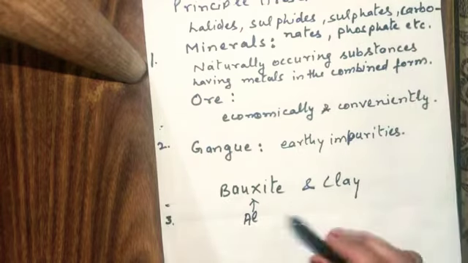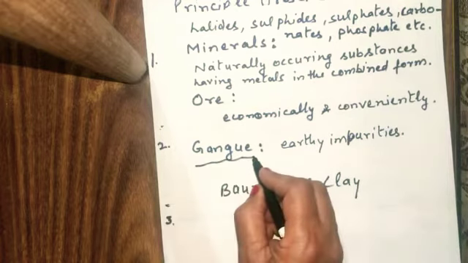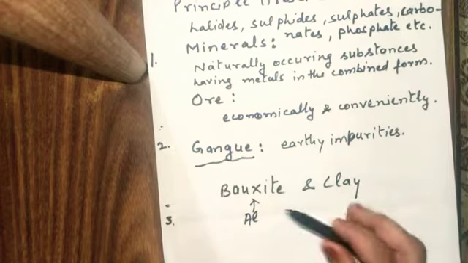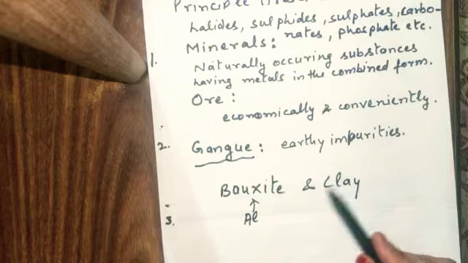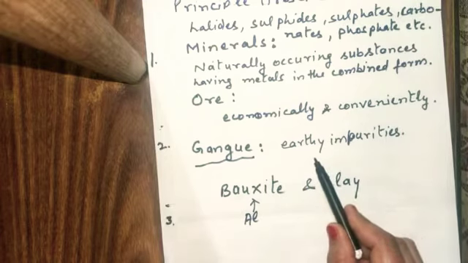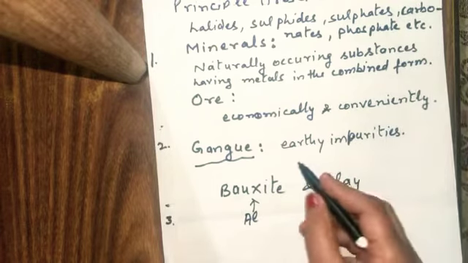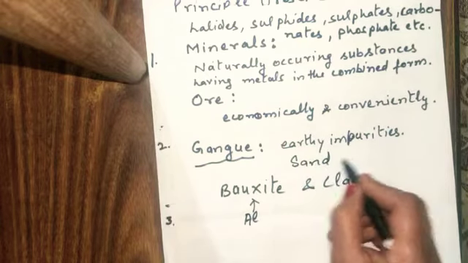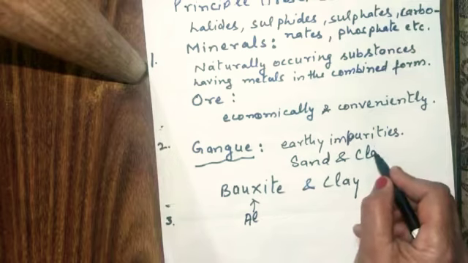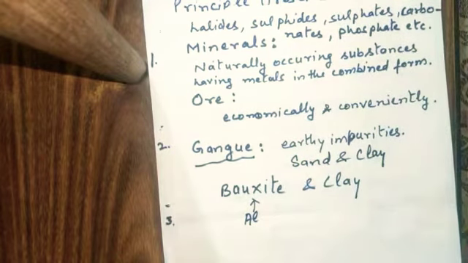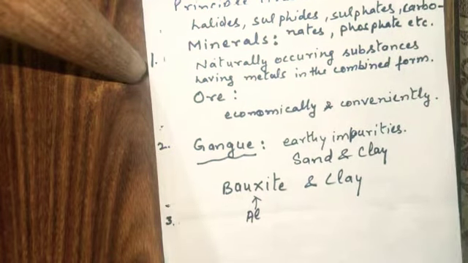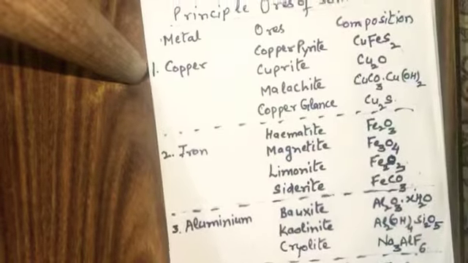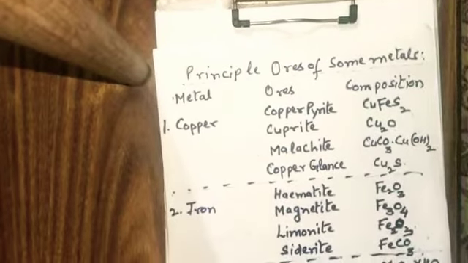Now what are the gangue? Gangue is the earthy impurities. Both ores and minerals are associated with the earthy impurities, that is sand and clay and siliceous impurities. Now I will explain about the principal ores of some metals.